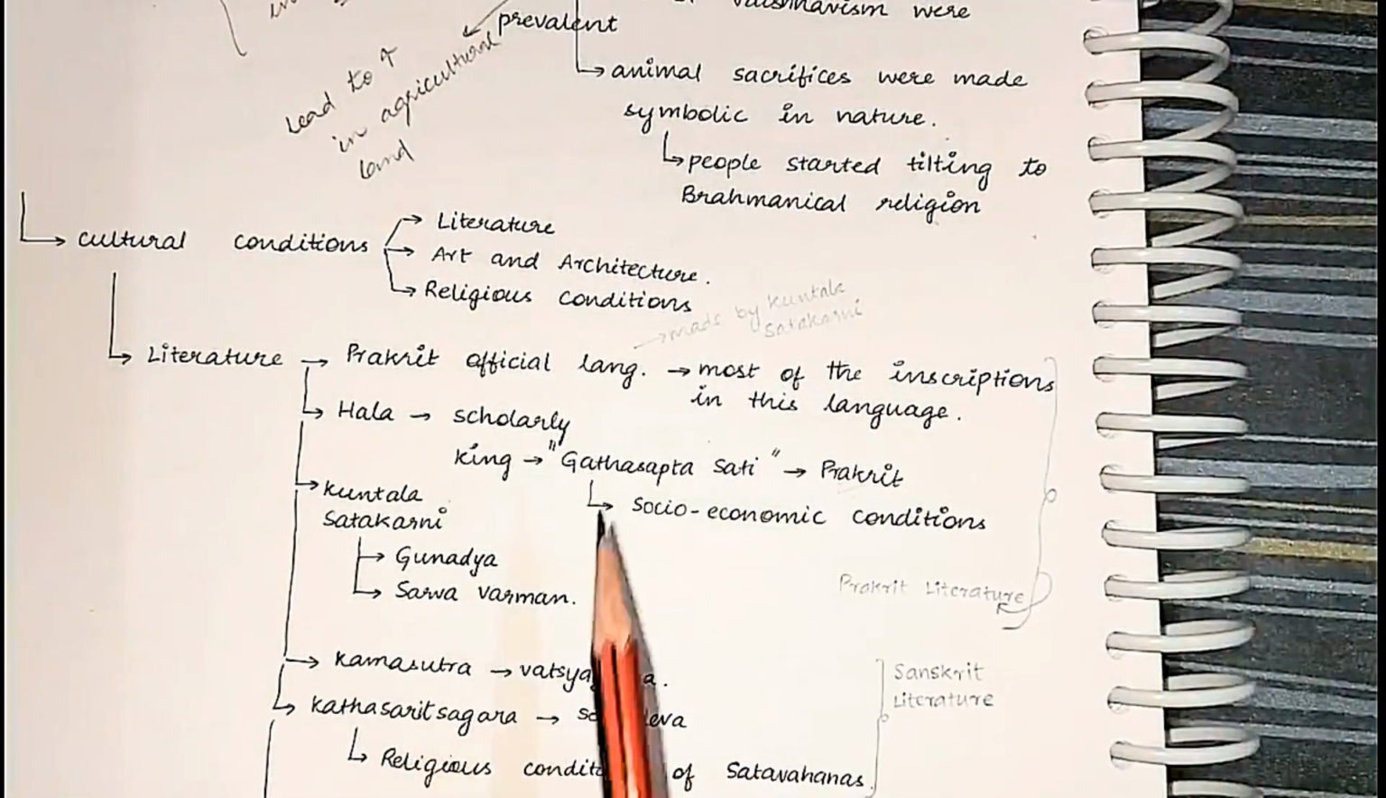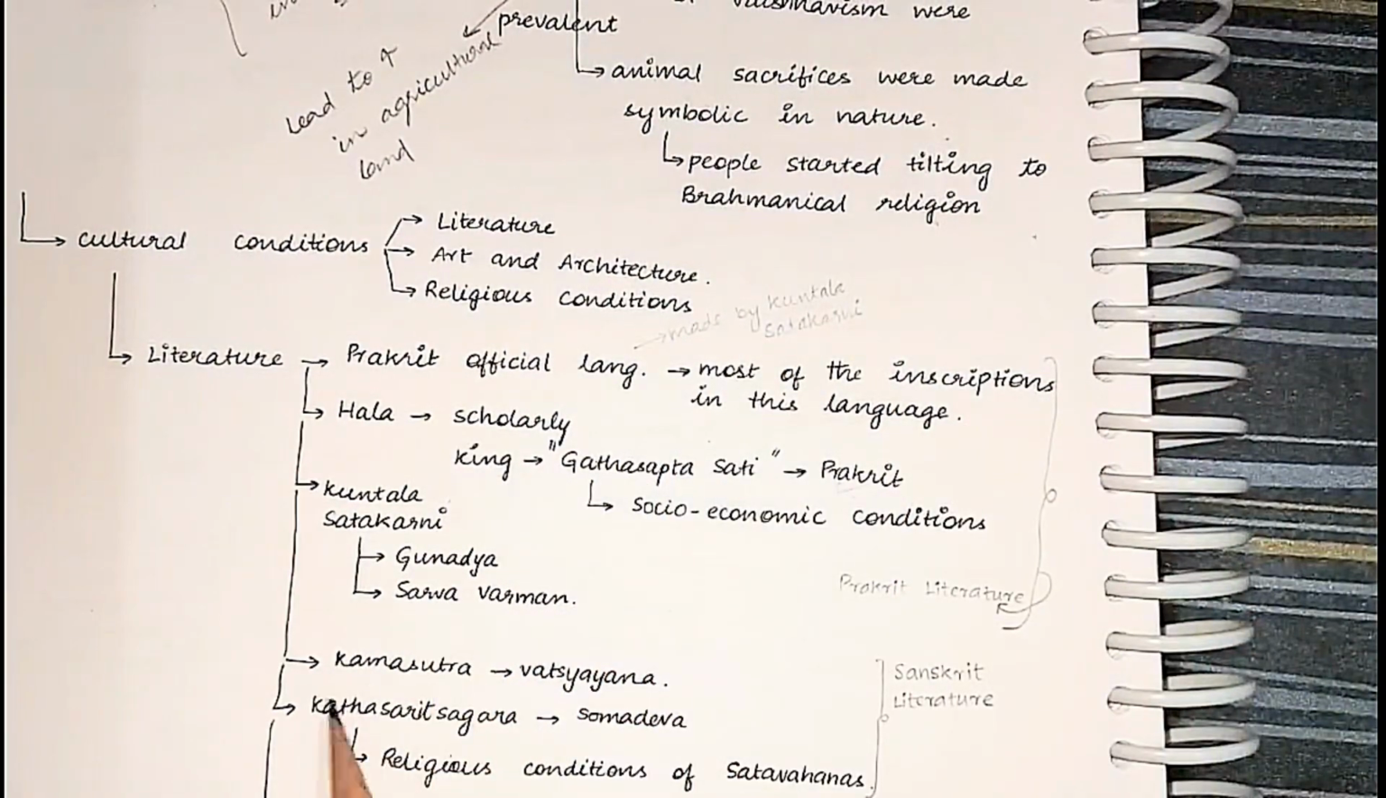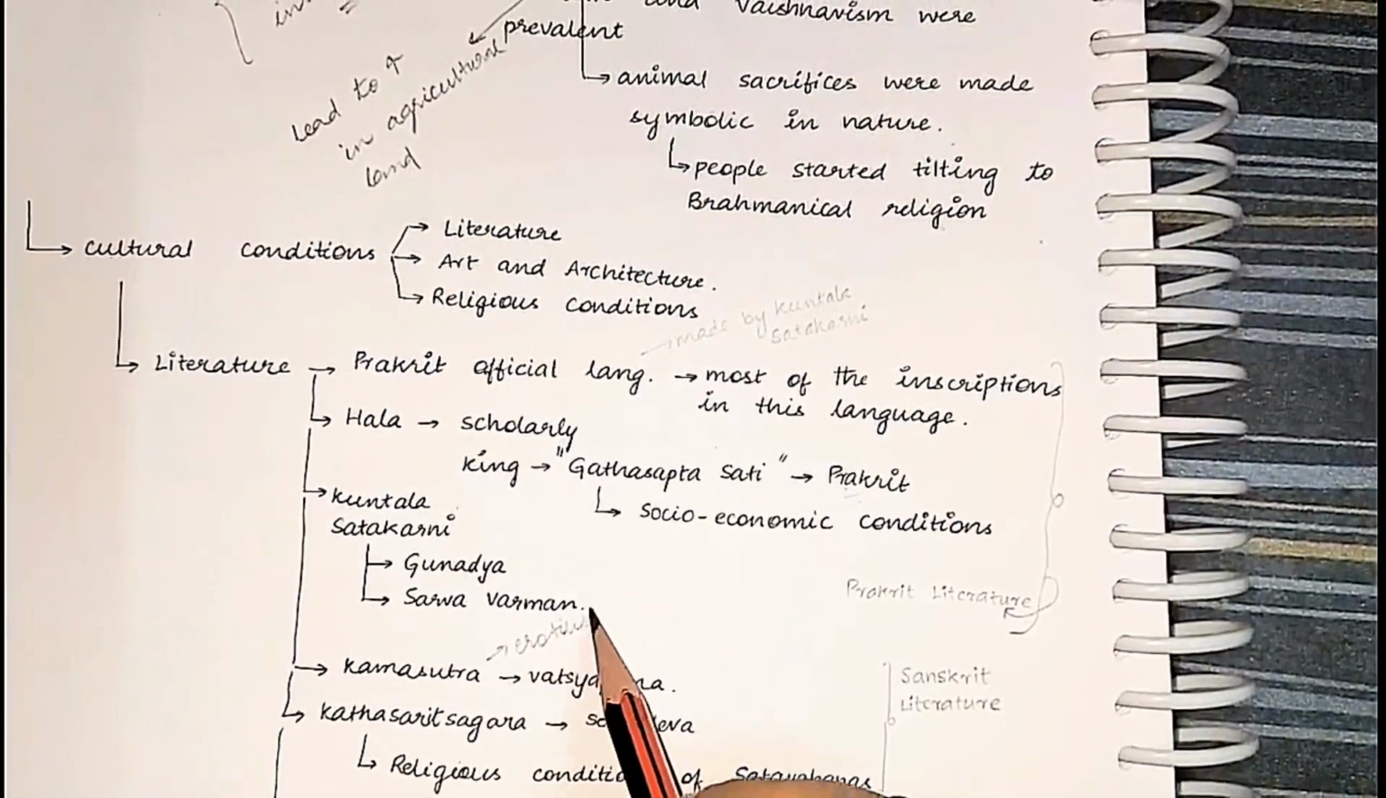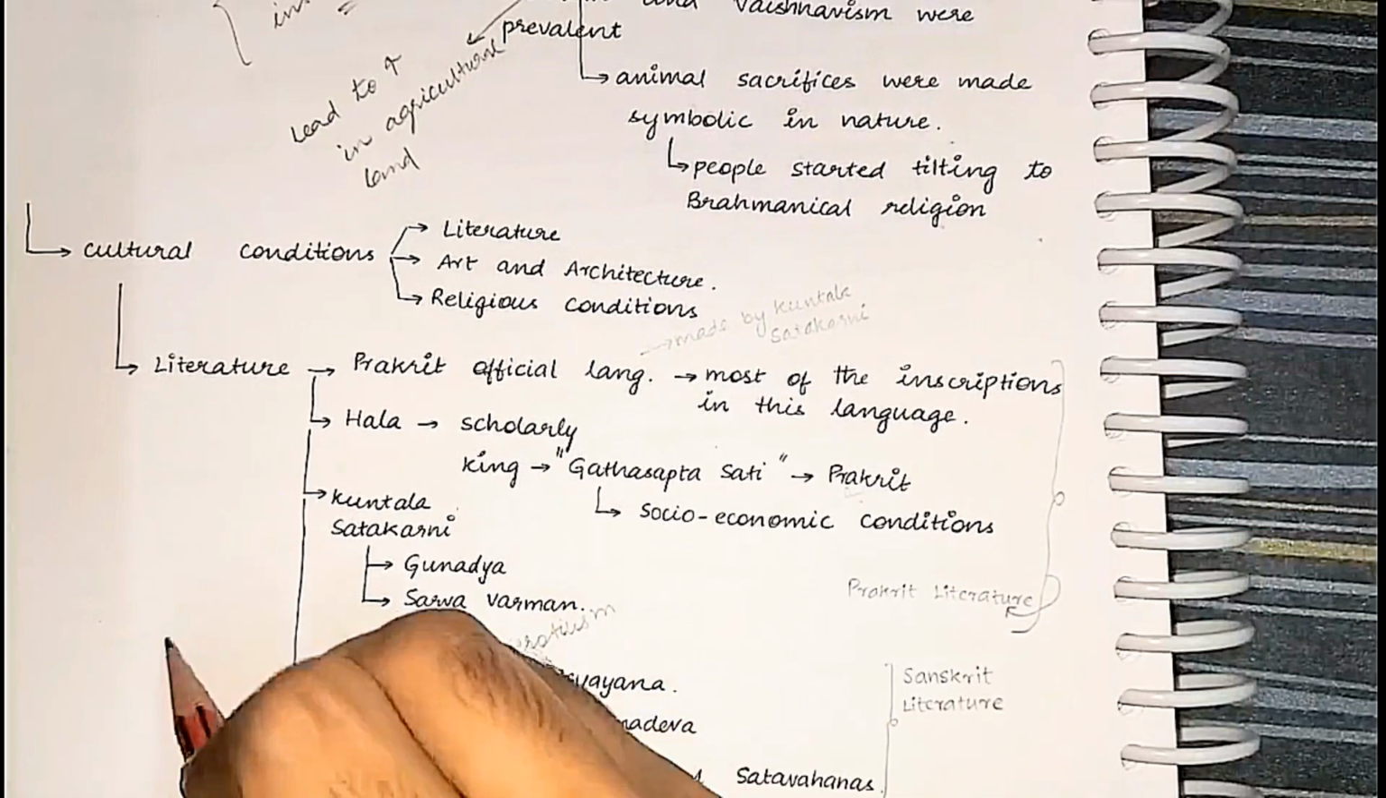That's it. Next, during the time of the Shatavahanas, Kama Sutra came out. It was written by Vatsyayana. It talks about eroticism. And this is a Sanskrit book.